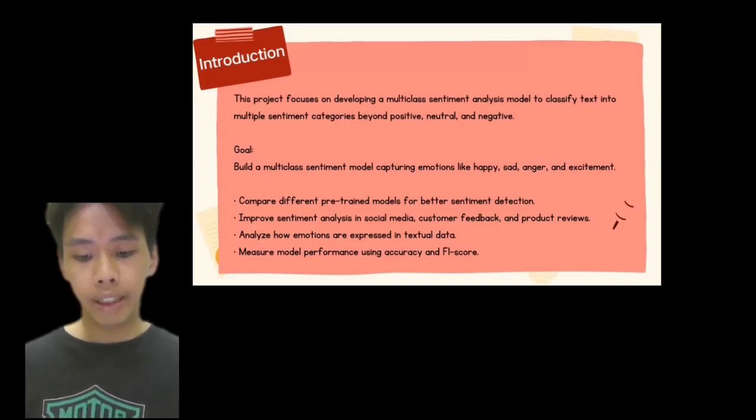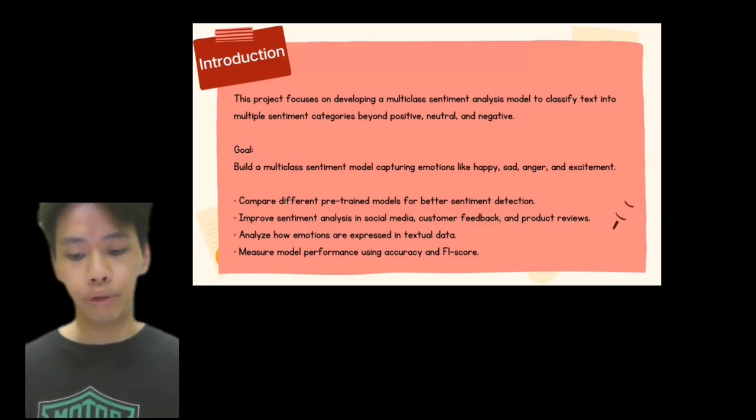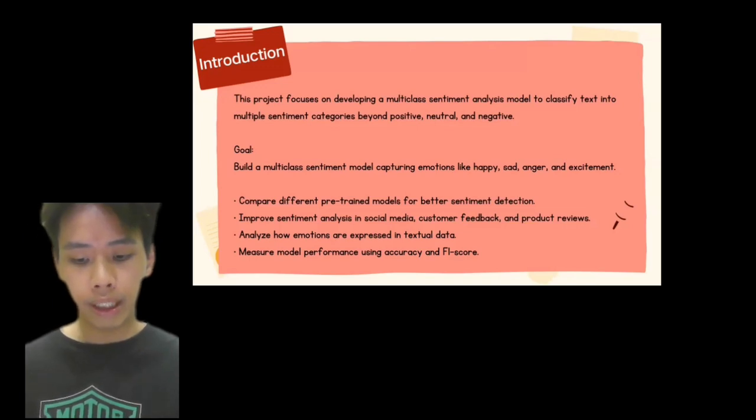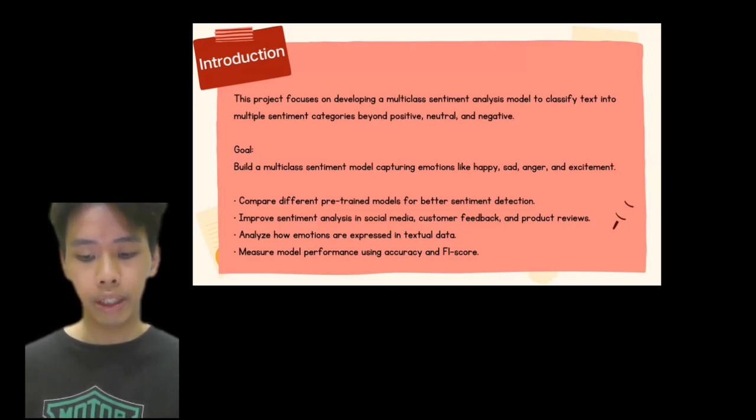The problem at hand is that sentiment analysis models are limited to basic polarity classification, for example positive, negative, and neutral, which does not capture the complexity of human emotions in text. In the real world, understanding the scale of emotions is crucial. The goal is to improve sentiment classification by building a human-like model that detects a wide range of human emotions.